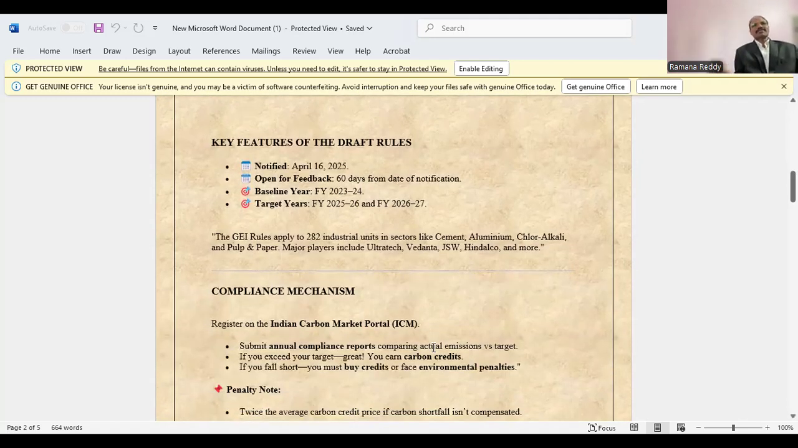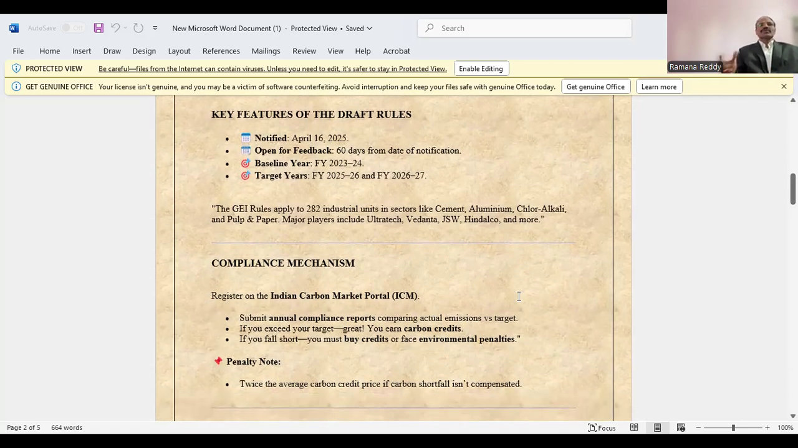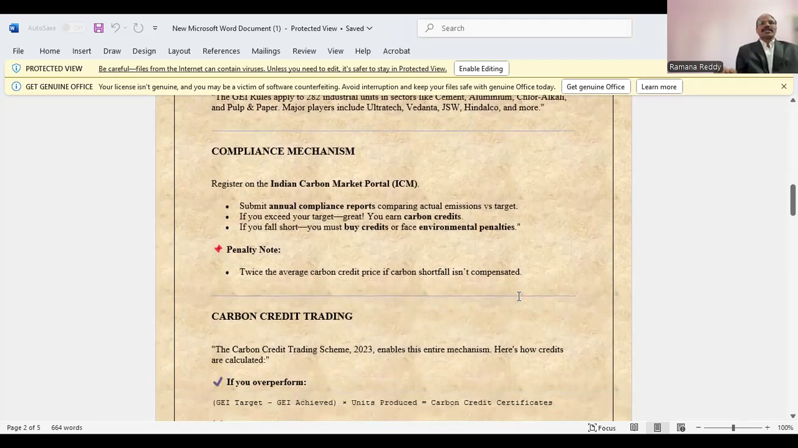So what is the compliance mechanism? Register on the Indian Carbon Market Portal, that is ICM. Submit annual compliance reports, showing companies' actual emissions versus targets. If you exceed your targets, that is great, you can earn carbon credits. If you fall short, then you must buy credits or face environmental penalties. The penalty is twice the average carbon credit price if the shortfall is not compensated.